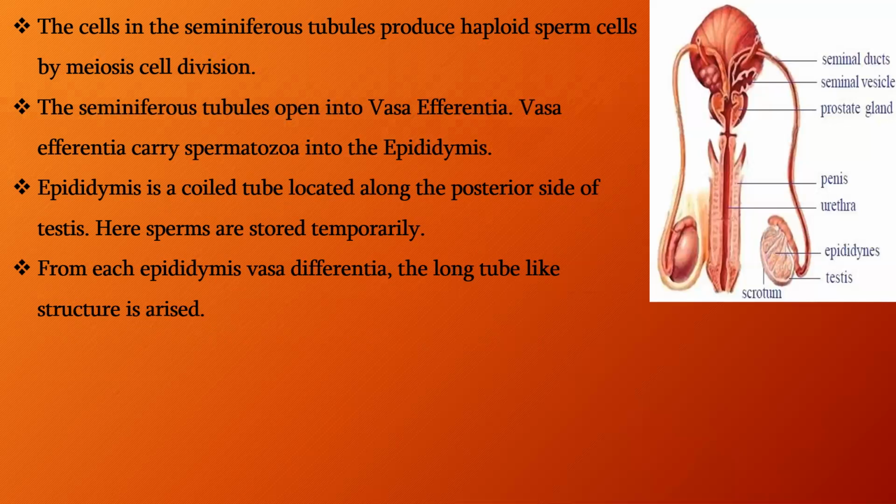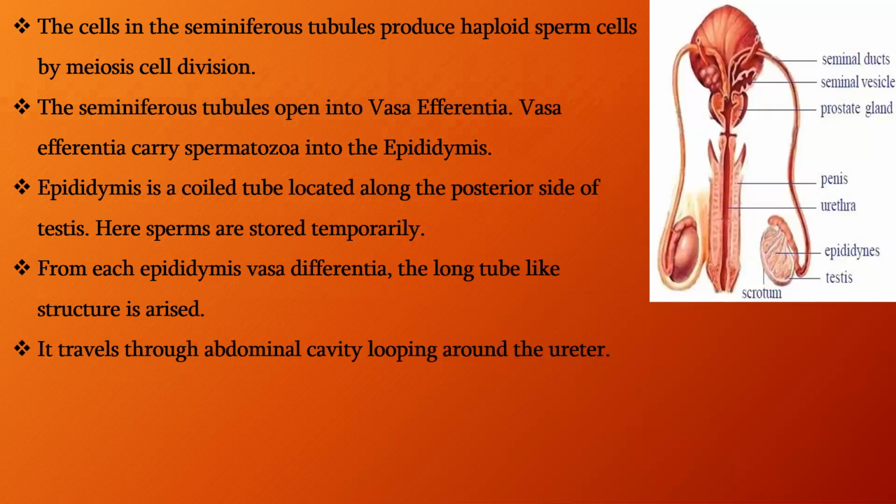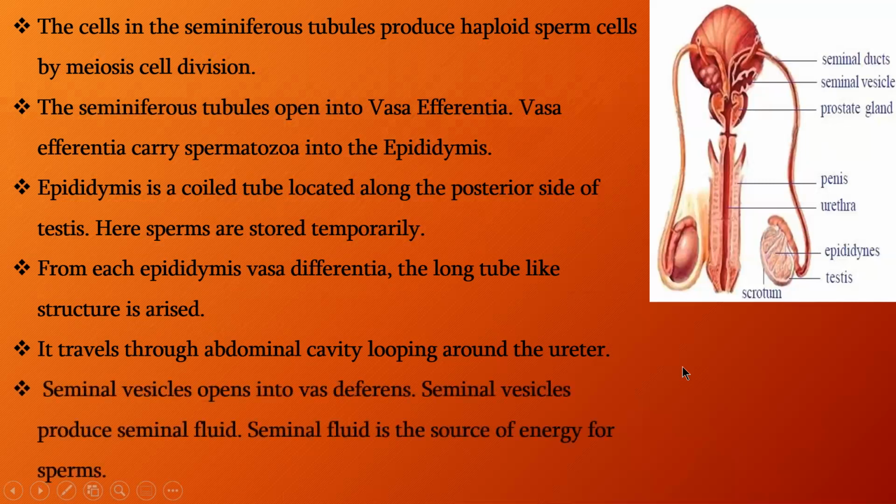I think it's clear. Now the vas deferens travels through the abdominal cavity, looping around the ureters. The seminal vesicles open into the vas deferens.